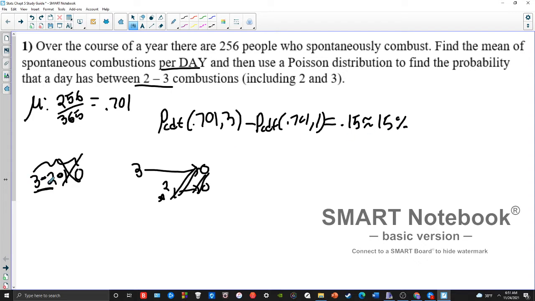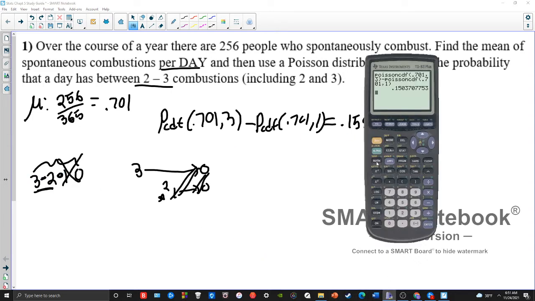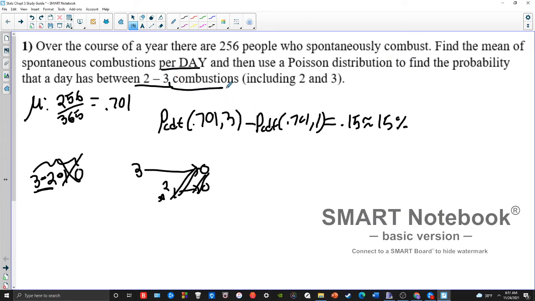Now you might be saying, like I said, what about this little gap right here between the 2 and the 1 that's still counted for? Well, if we check here, if I go 1.9999999, if I get as close to 2 as I can, it doesn't change it. In fact, it changes it so small that the calculator can't even notice the difference there, essentially. So it's okay to keep it at 1, even though technically you have a little bit of a gap that you're including there, because that little bit of a gap is negligible in terms of its effect on the probability. So again, the main idea here is you figure out the maximum amount of combustions in a day you want, in this case 3, the minimum amount of combustions a day you want, in this case 2, and you're going to subtract off everything that's below your minimum.